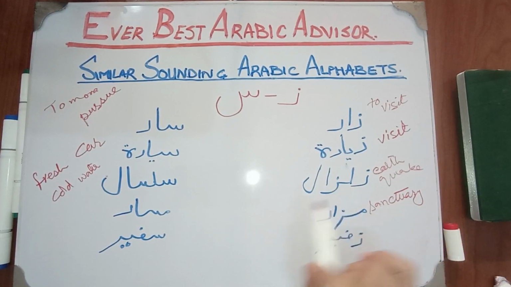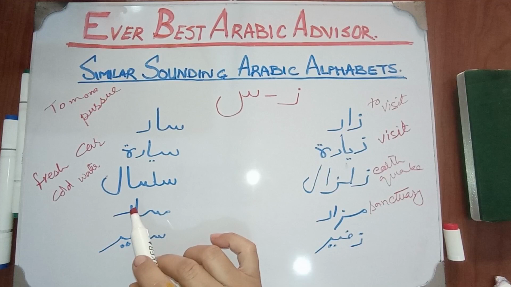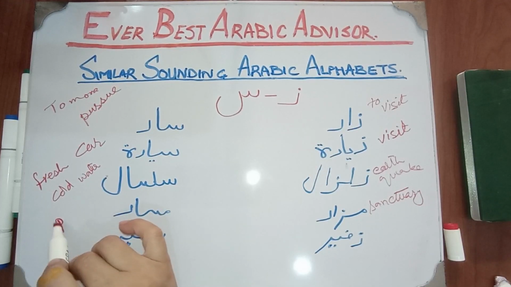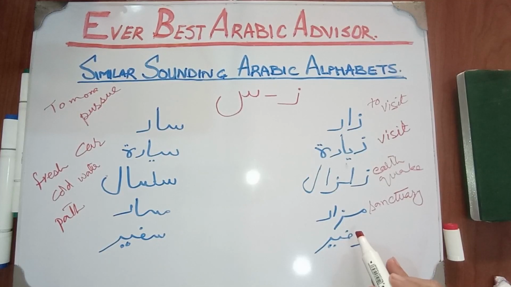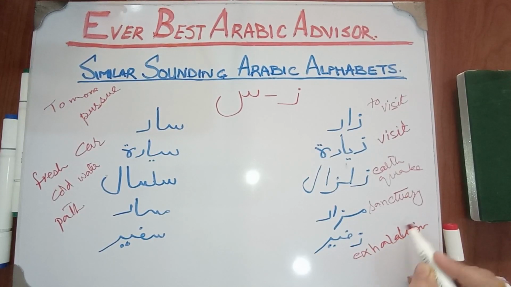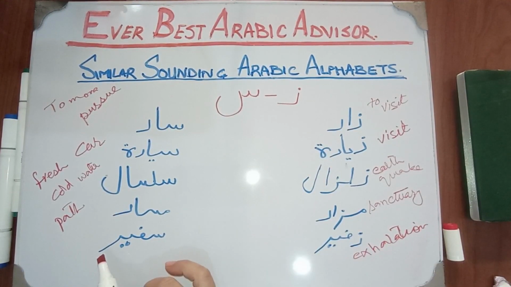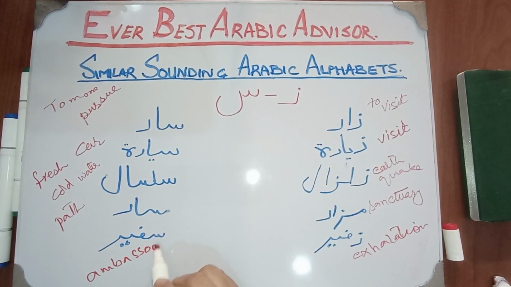Mazar, masar, path. Zafir, exhalation. Safir, ambassador. So this is the difference.